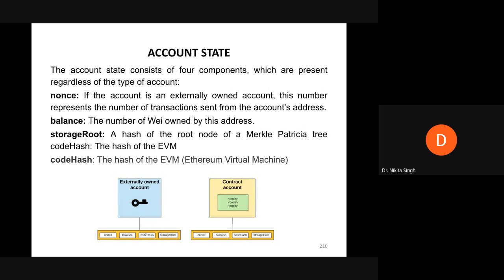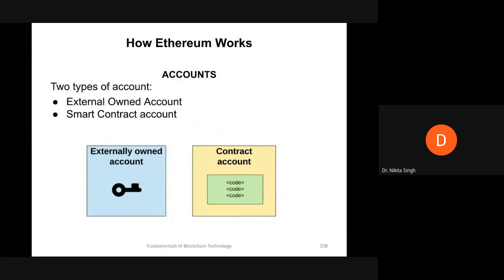What happens in Ethereum is there are two types of accounts, which are known as the externally owned account and the contract account. So we have two accounts. One is the externally owned account, and another one is the smart contract account.